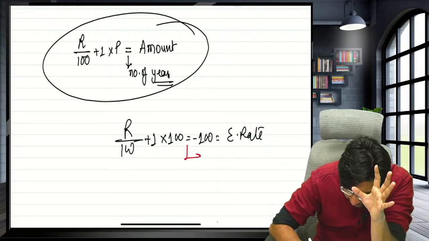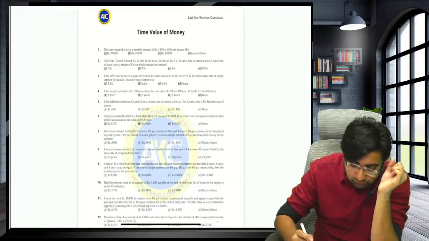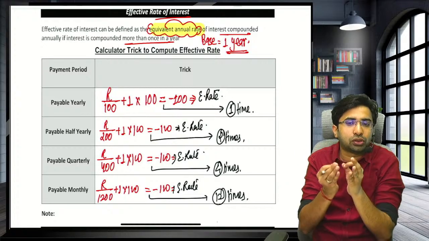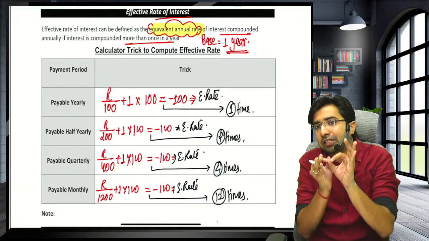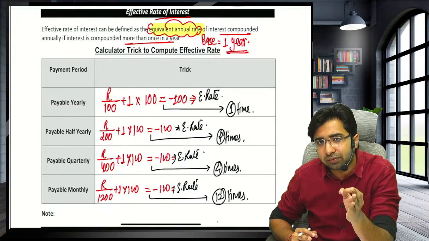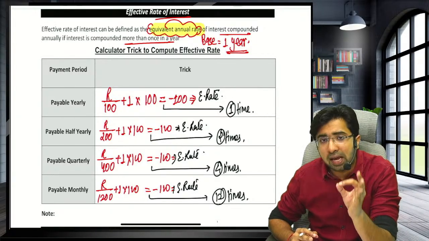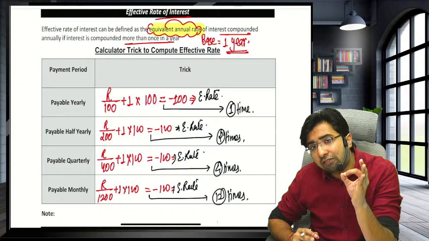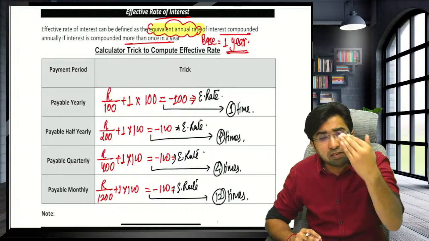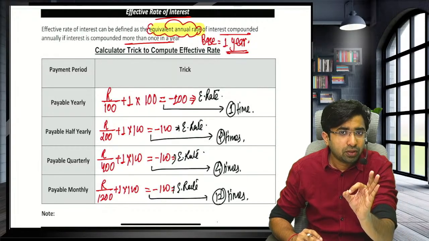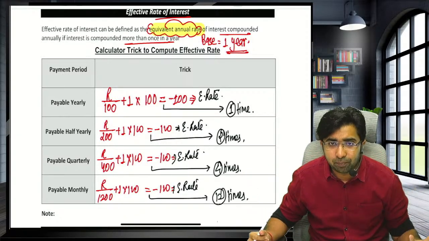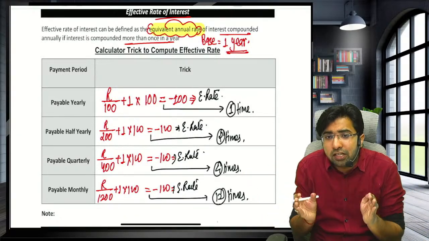Guys, while calculating the effective rate, the question will never ask you to calculate the effective rate for 5 years. That question is wrong. Whenever the question is demanding the effective rate, you have to calculate the interest per annum. That's why the question will always be silent regarding the number of years. If they are asking you to compute the effective rate and they have given you the years, they are just fooling and manipulating you. To calculate the effective rate, we don't need any years. Effective rate means average rate per annum.